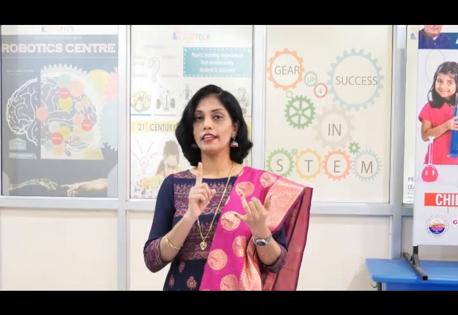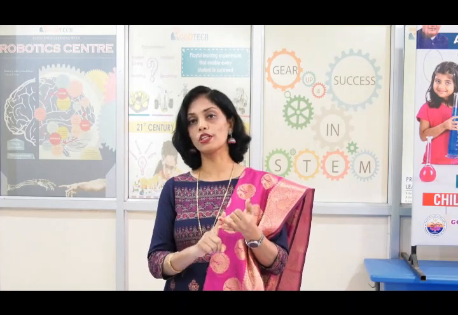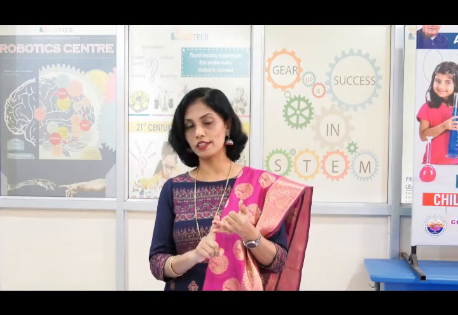Children, the vegetative parts of a plant play a major role in the life processes of plants. For example, leaves prepare food for the plant, stem conducts water, minerals and nutrients. Similarly, the reproductive part of a plant plays a major role in reproduction, and that is the flower. Flowers are the reproductive part of a plant.